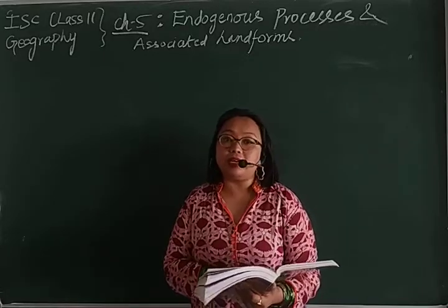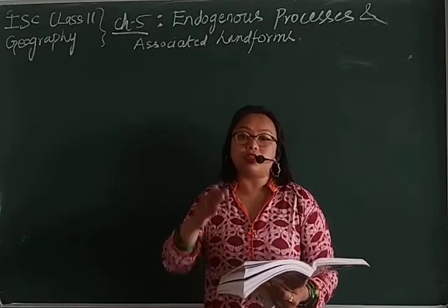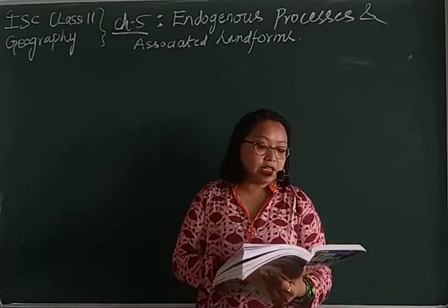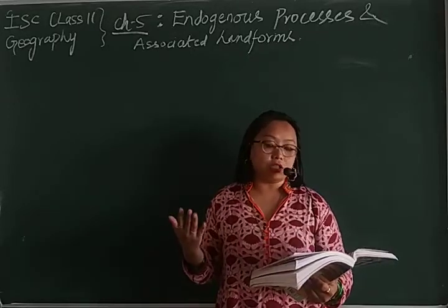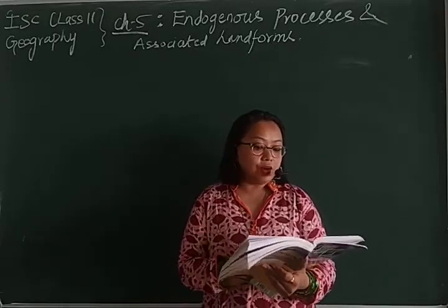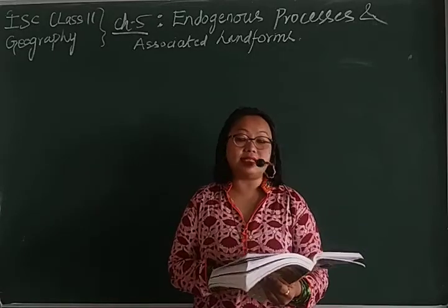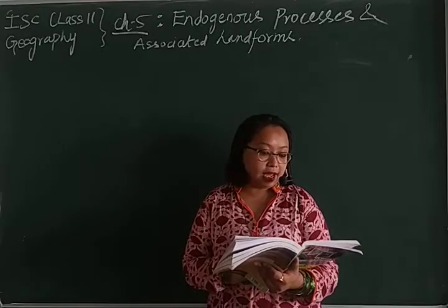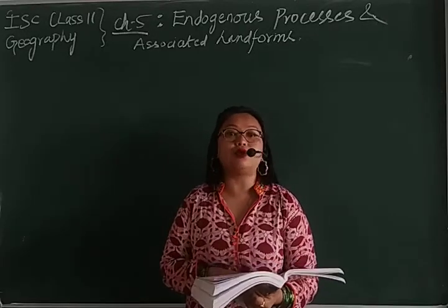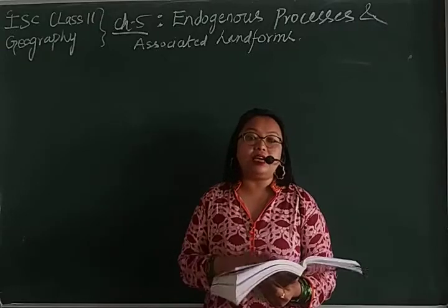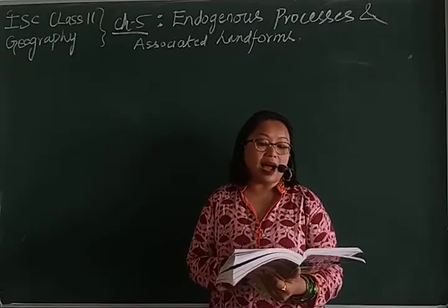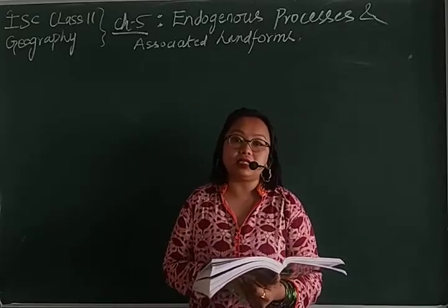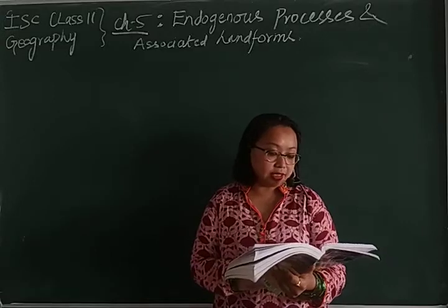So this peneplain is a subdivision of erosional plains that was formed years back, when the land was leveled into a plain. When the land formed plain areas and then was smoothed down, it is hardly smooth, and those plain areas are termed peneplains.